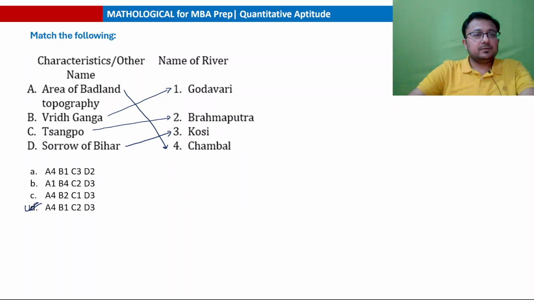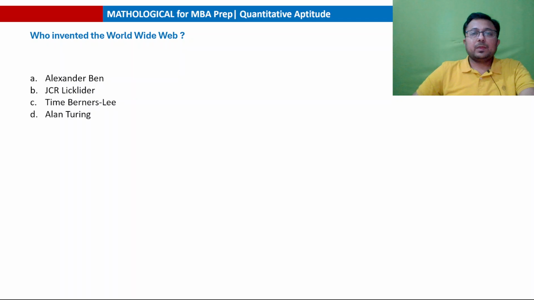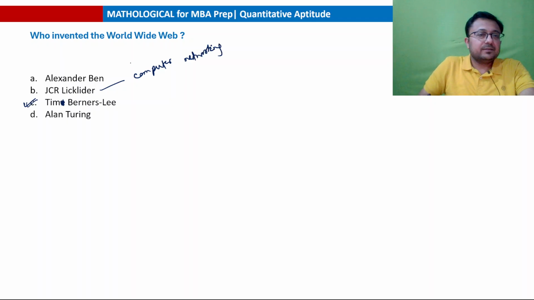Next question. Who invented the World Wide Web? World Wide Web was invented by which of the following? Alexander Bell, J.C.R. Licklider, Tim Berners-Lee, and Alan Turing. The answer is Tim Berners-Lee. J.C.R. Licklider was a psychologist and he also envisioned computer networking. He thought about it. Tim Berners-Lee is the person who invented the World Wide Web.